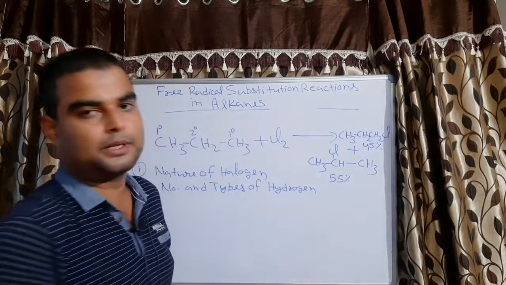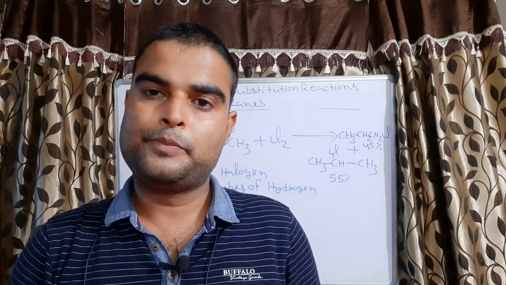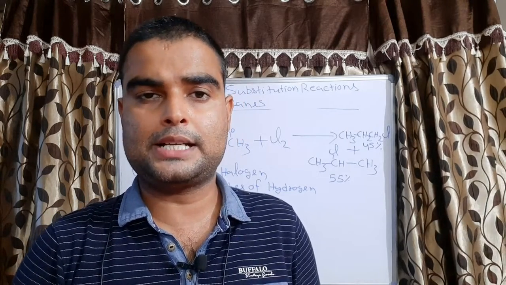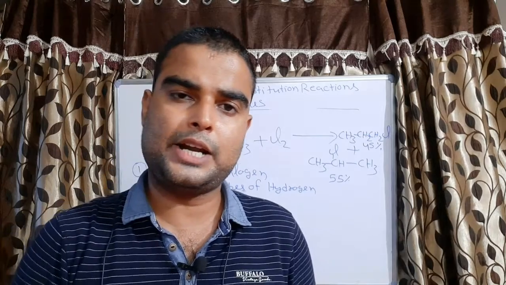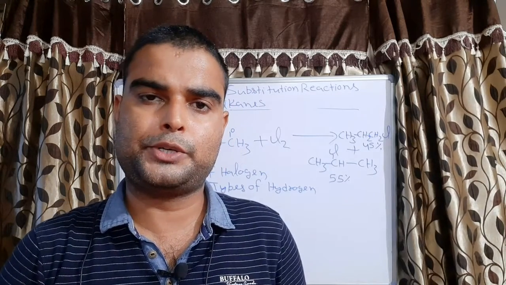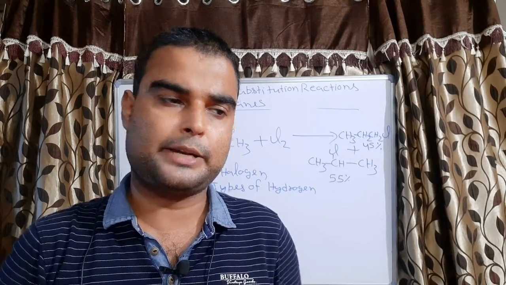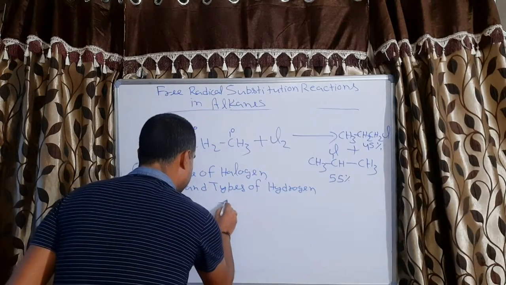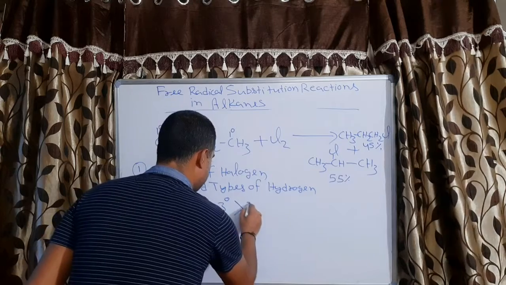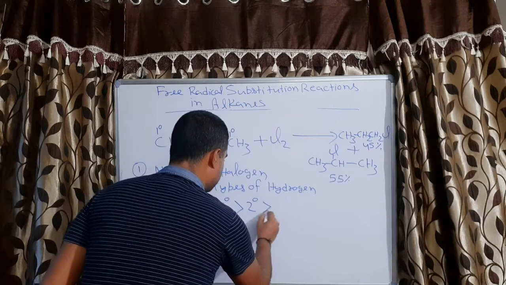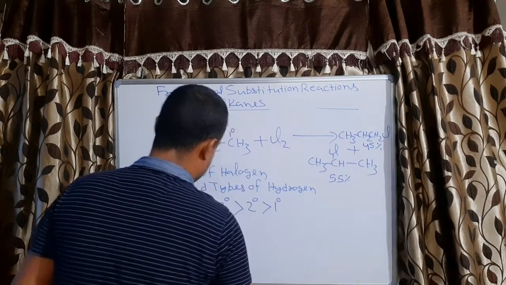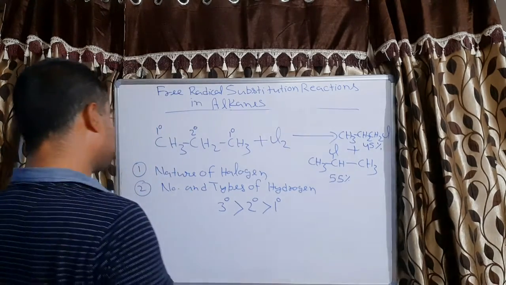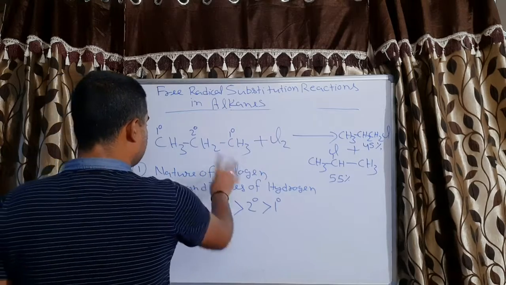Why number and types of the hydrogen? Because tertiary hydrogens are more easily substituted than secondary hydrogens, and secondary hydrogens are more easily substituted than primary hydrogens. It means the order of ease of substitution is tertiary hydrogen greater than secondary hydrogen greater than primary hydrogen. That's why I retain number and types of hydrogen. Correct?